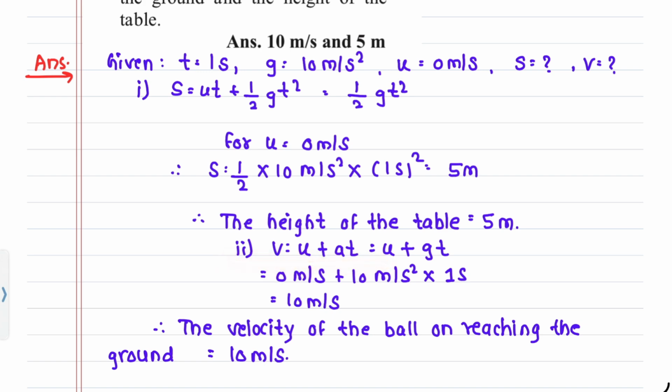Second equation: v is equal to u plus at, equal to u plus gt. 0 meter per second plus 10 meter per second square into 1 second is equal to 10 meter per second. The velocity of the ball on reaching the ground is equal to 10 meter per second.